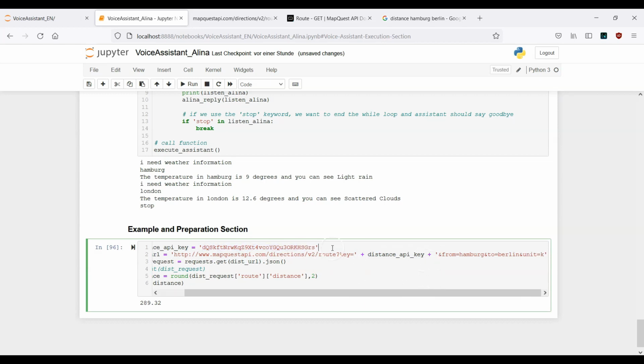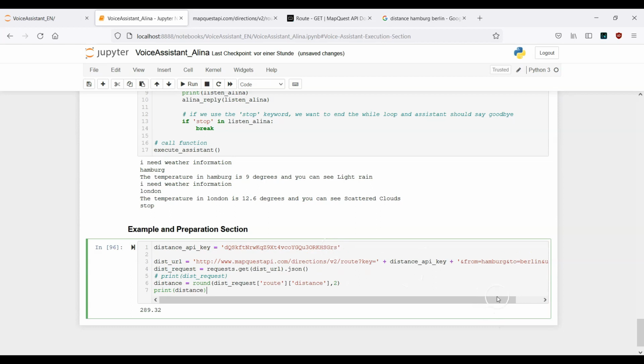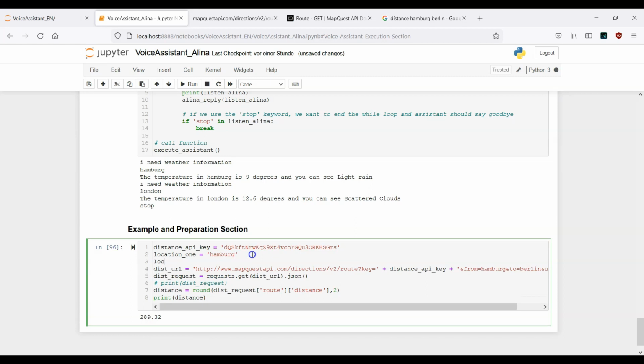And I also don't want to have the 2 cities hard coded in our string. So for the first city, let's say it's location_1. In our example, it's Hamburg. And then we have location_2, and this is Berlin.